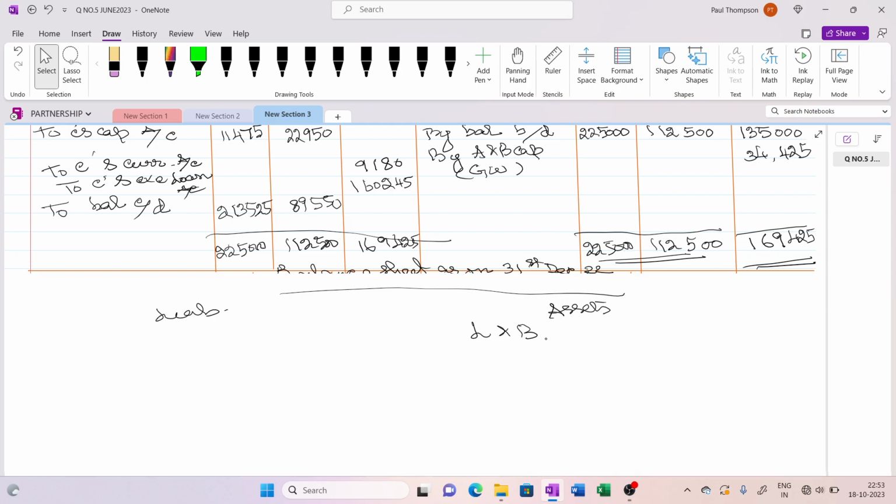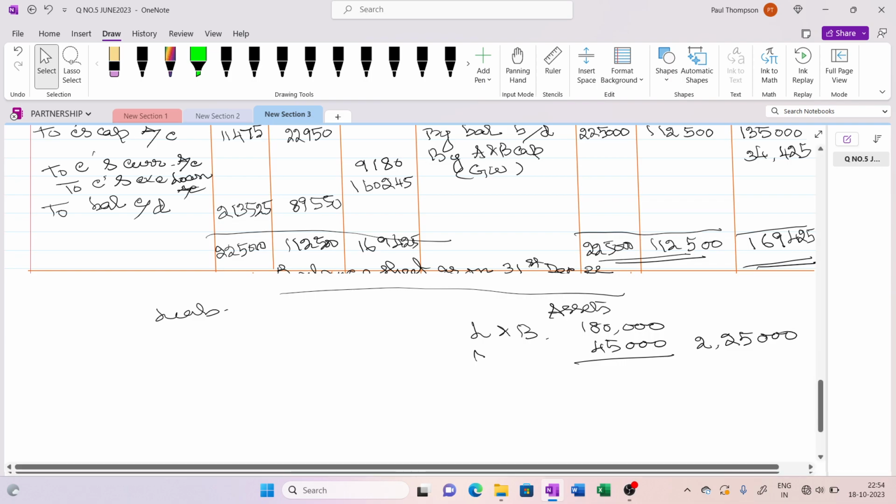The original value was 1,80,000 and we have added 45,000. I am not writing it out for shortage of time, please bear with me. It is 2,25,000. This is the total amount of land and building.